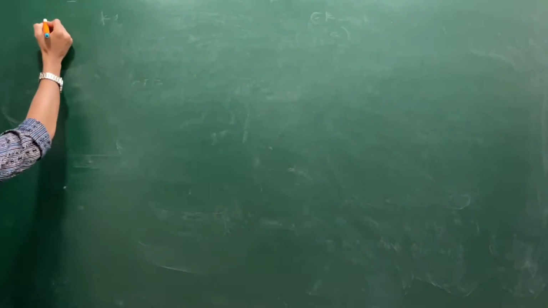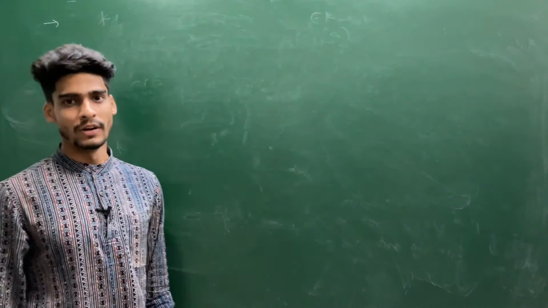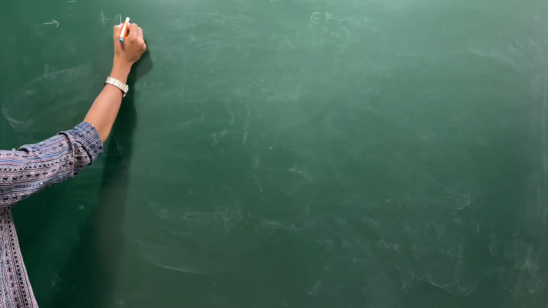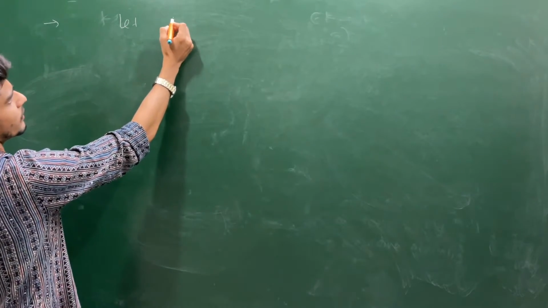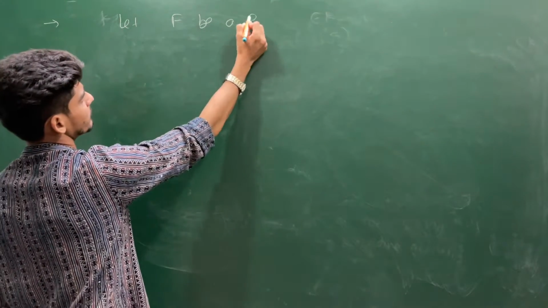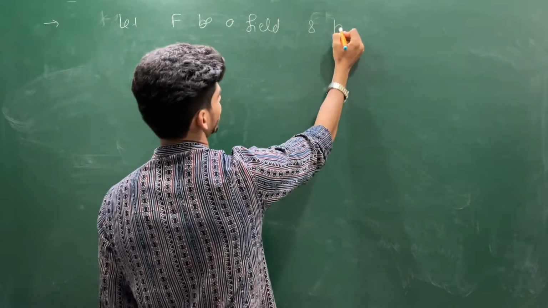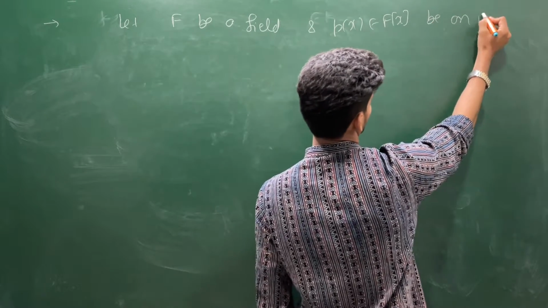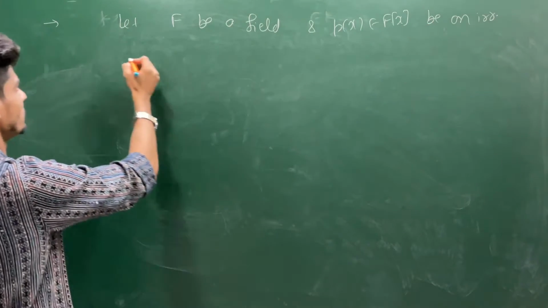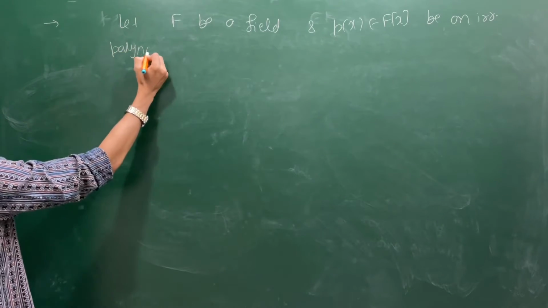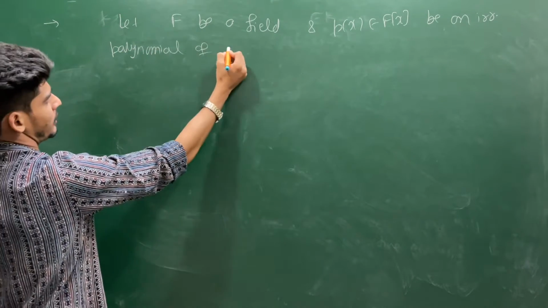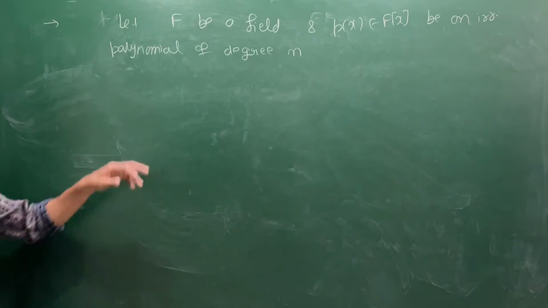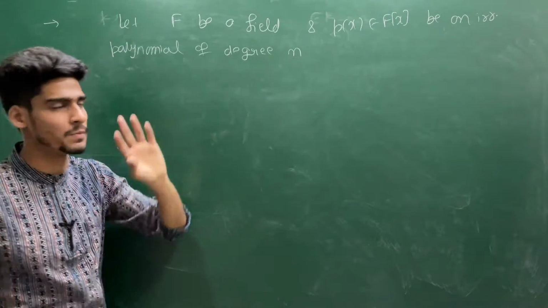So once you understand the definition of this generating field extension, we again come to this question. Let F be a field and p(x) belongs to F[x] be an irreducible polynomial of degree, say, n, and we already know there is an extension of F which contains a root of this p.